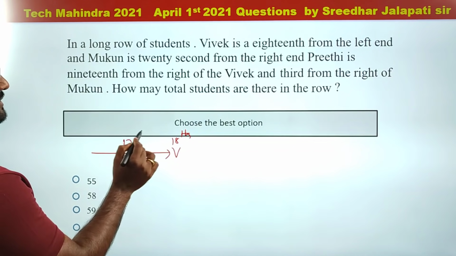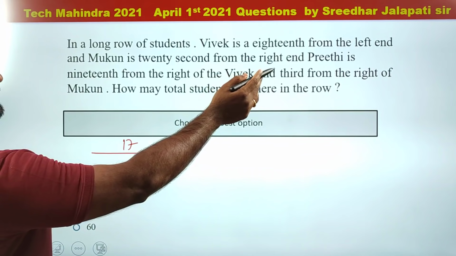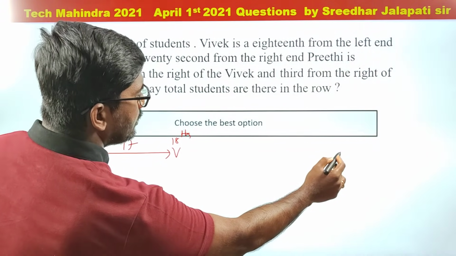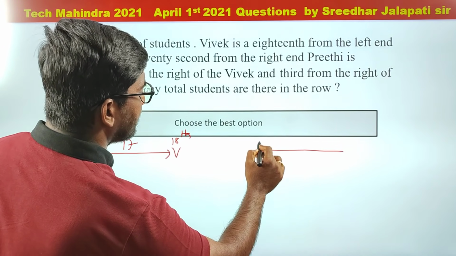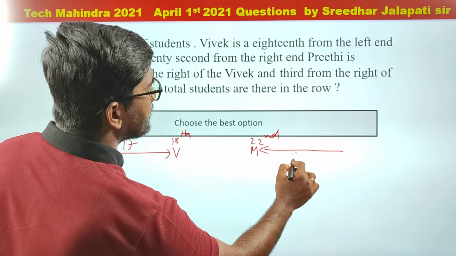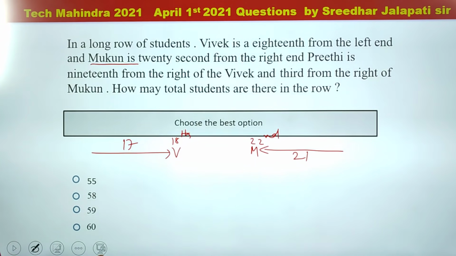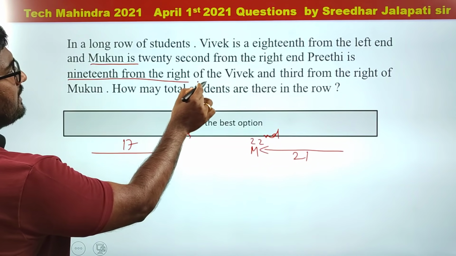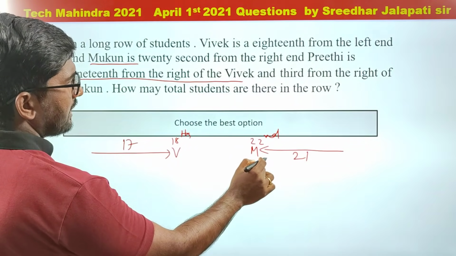So how many to his left hand side? 17. And Mukun is 22nd from the right hand. So if I take Mukun here, he is 22nd from the right hand. So how many to his right hand side? 21. Right? And Preeti is 19th from the right of Vivek.